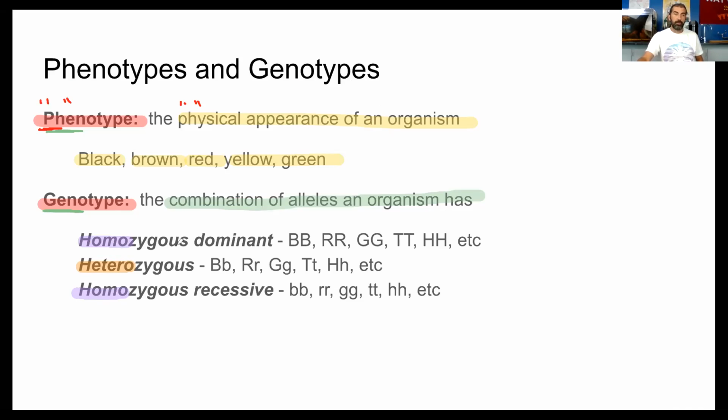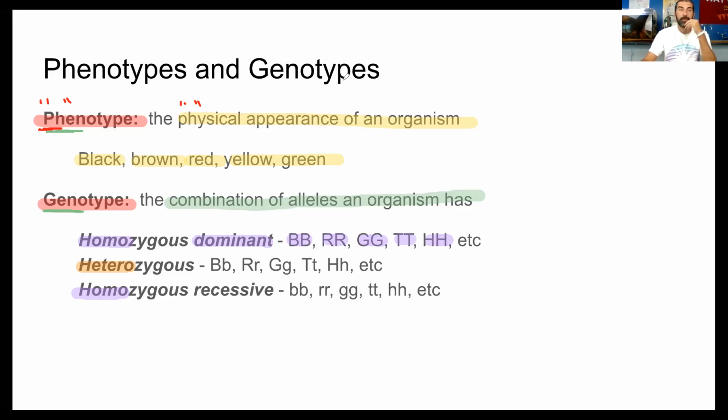And you see homo dominant. Dominant means capital letters. That means it's the dominant allele. You're going to write with a dominant allele or a dominant letter, and both letters will be the same. So if you see the phrase homozygous dominant, then you're going to be dealing with situations where the alleles are both capital letters and the same.